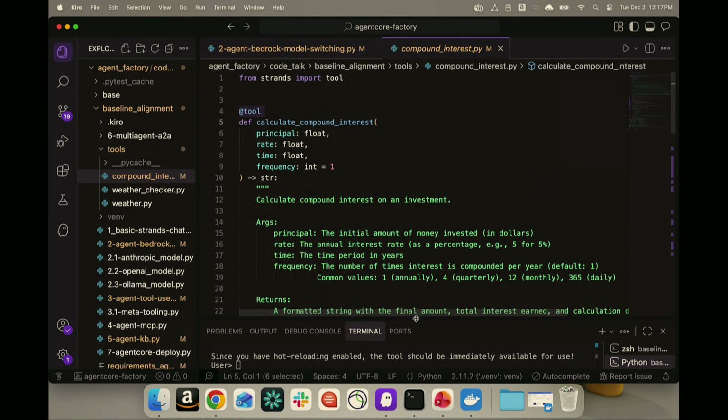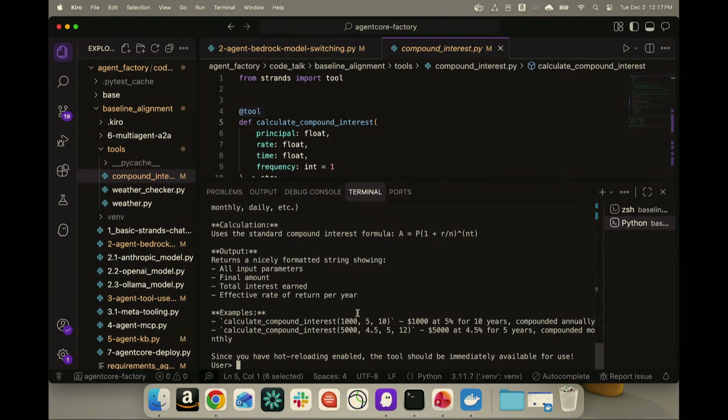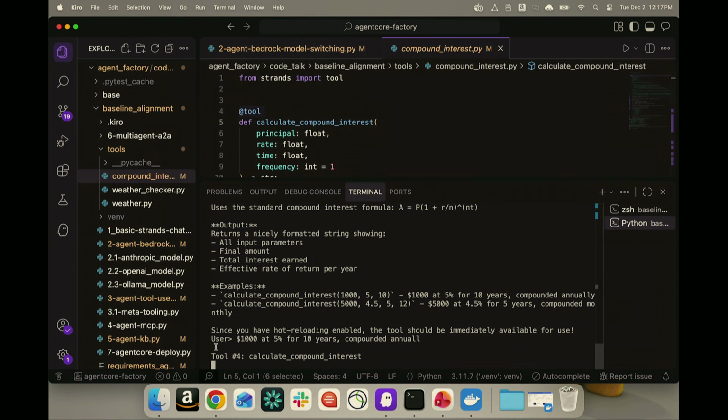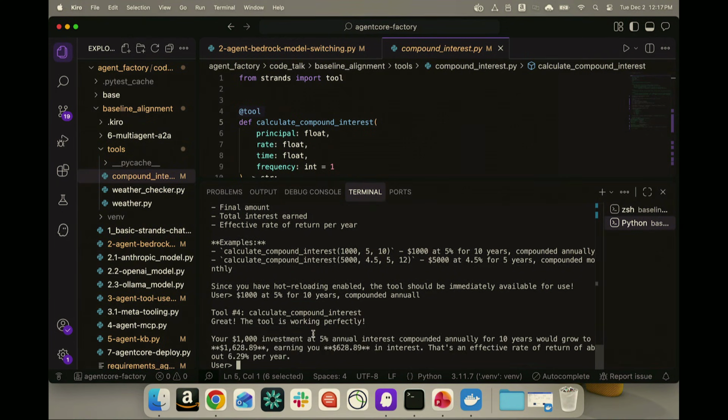So if I now go ahead and ask it to calculate the compound interest as an example, it knows it has a set of three different tools. It identifies the right tool to calculate the compound interest, and then it goes ahead and calculates that on our behalf as well. This is known as meta tooling. We are going to use this concept within the agent factory, where it can create other agents and other tools on the fly. Okay.